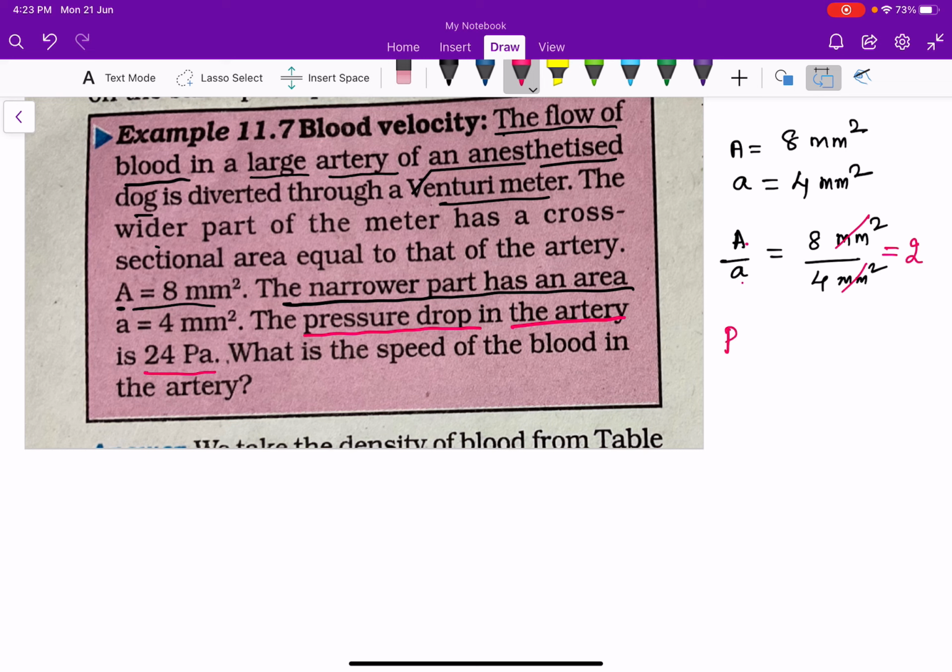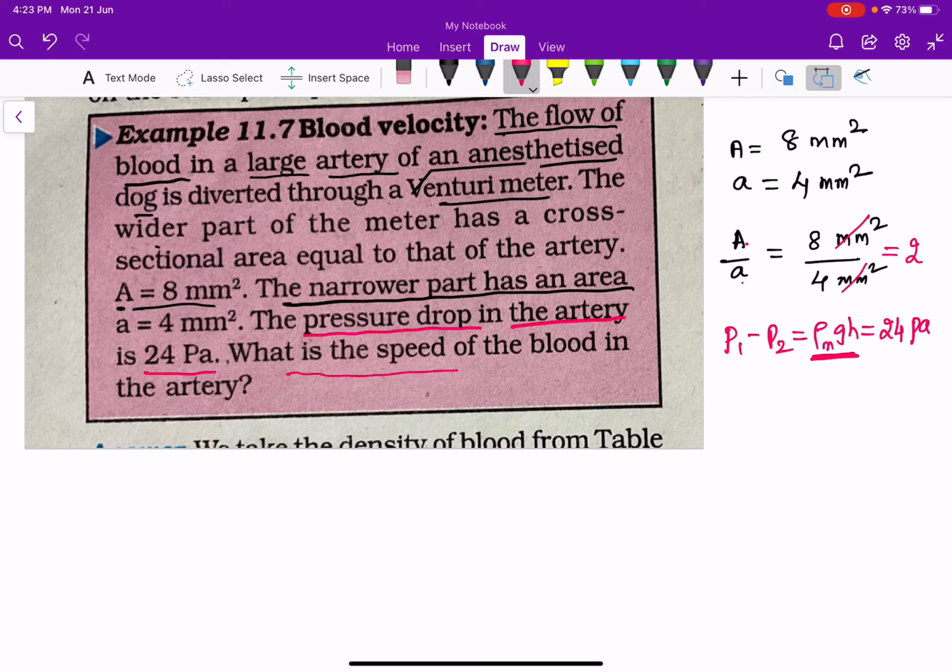The pressure drop, that is the pressure difference, is equal to rho m g h, which is 24 pascals. We replaced the pressure difference with rho m g h.